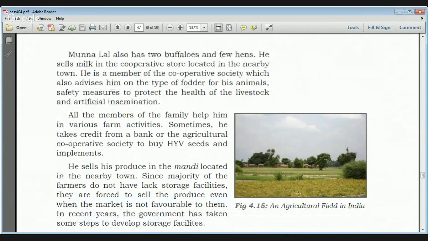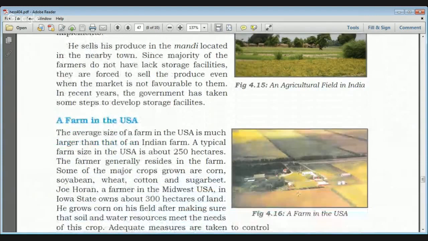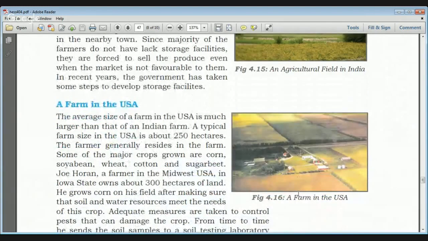But if you compare these problems with the developed countries, they take their agriculture as a business, and the average size of a farm in developed countries is much larger than that in developing countries. In the developed countries, the farmer actually resides on the farm and produces some of the major crops, and their farming is very advanced.